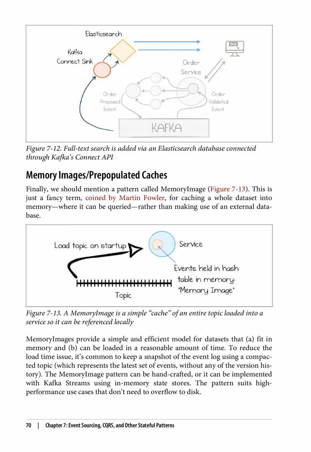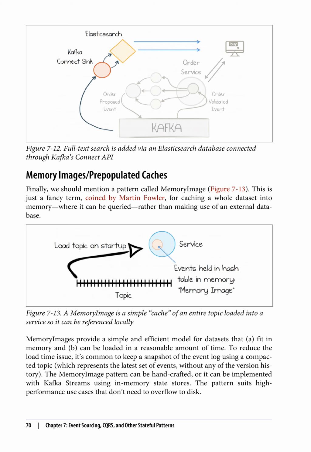Memory images / pre-populated caches. Finally, we should mention a pattern called memory image, Figure 7-13. This is just a fancy term, coined by Martin Fowler, for caching a whole dataset into memory, where it can be queried, rather than making use of an external database. Memory images provide a simple and efficient model for datasets that, a, fit in memory and, b, can be loaded in a reasonable amount of time.